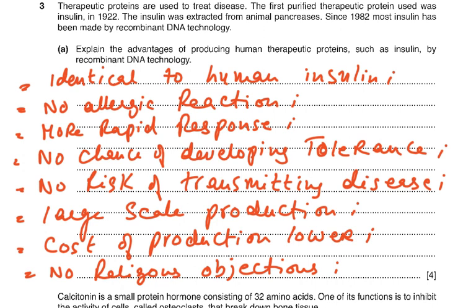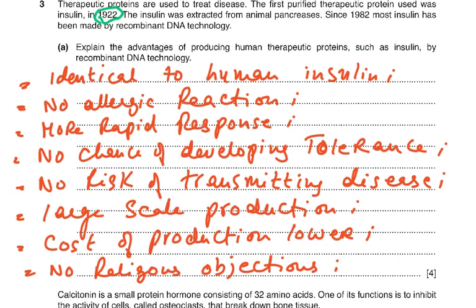Therapeutic proteins are used to treat diseases. The first purified therapeutic protein used was insulin in 1922. The insulin was extracted from animal pancreases. Since 1982, most insulin has been made by recombinant DNA technology. Explain the advantages of producing human therapeutic proteins such as insulin by recombinant DNA technology. Naturally, it is identical to human insulin. Well, when animals we use either pig or we use cow insulin. So identical to human insulin, no